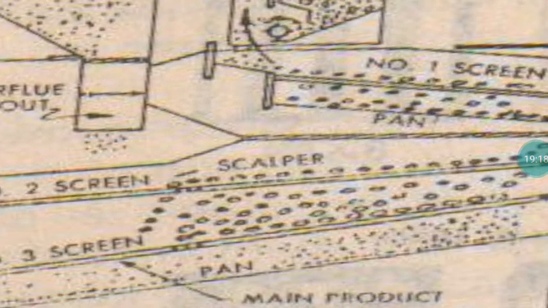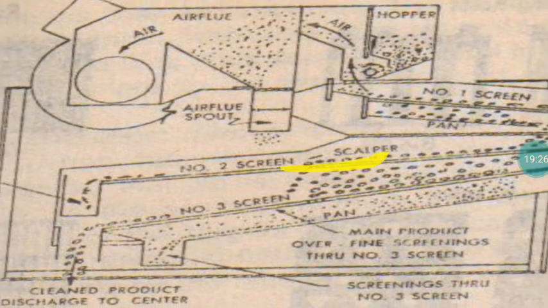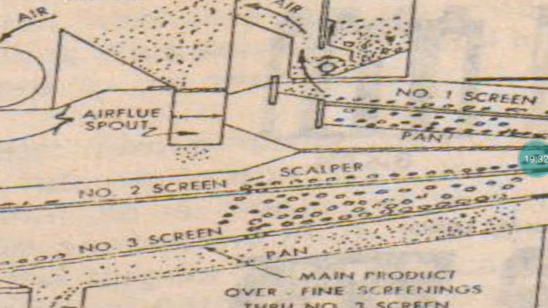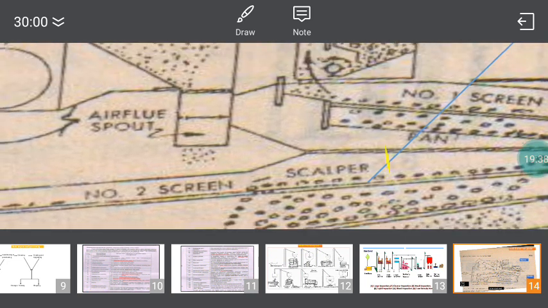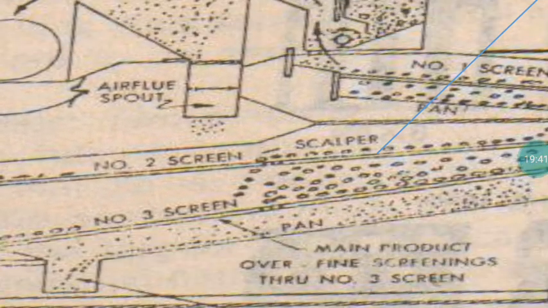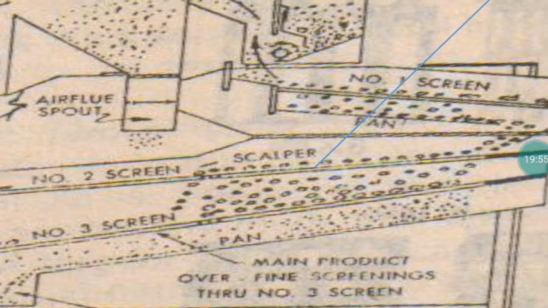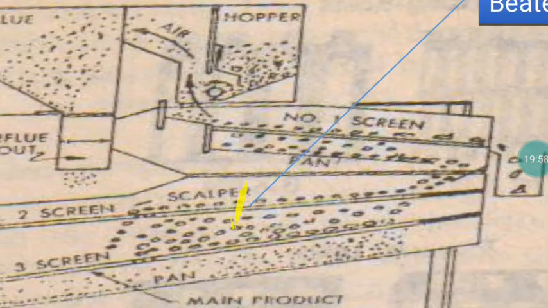Here there are 2 screens, the first screen and the second screen. Both screens move in a horizontal movement this way. The top screen is also fitted with beaters that continuously beat, so it has a vertical movement also. Whatever material lands on the first screen is given vertical as well as horizontal movement, so none of the material is able to stay on this first screen. Either they have to travel all along the screen or pass through.